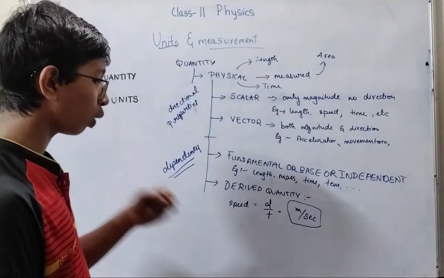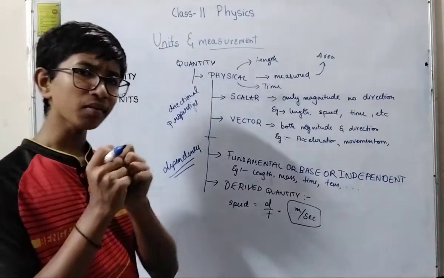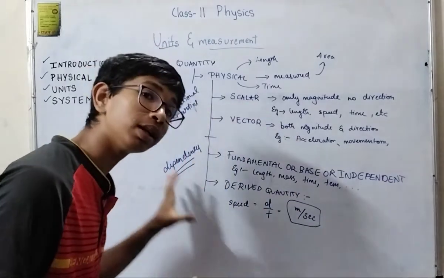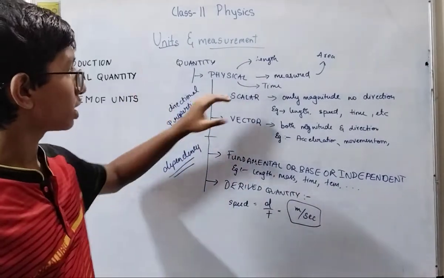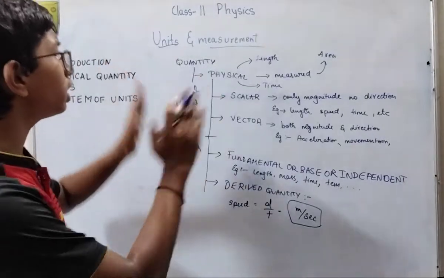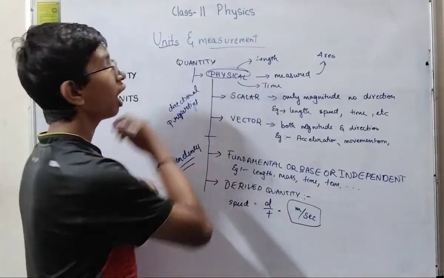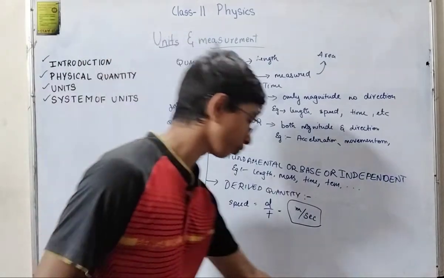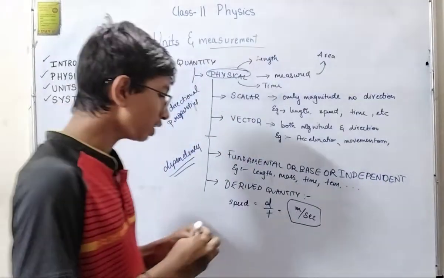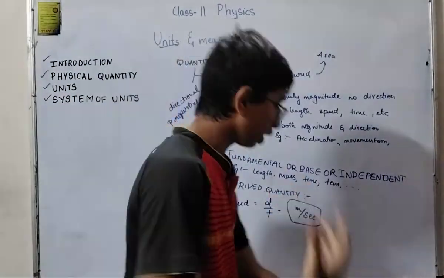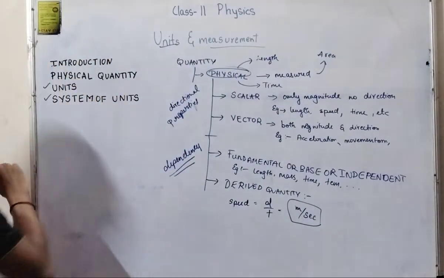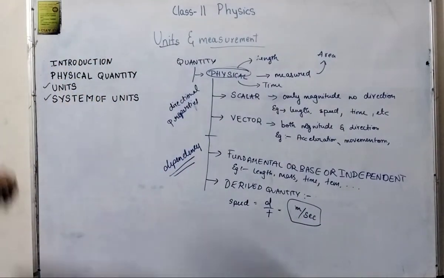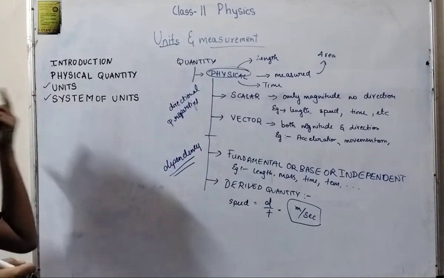So we have now unfolded the topic of fundamental and derived quantity as well as scalar and vector completely. Now let us go to the next topic. So we have completed our introduction, we have completed our physical quantity. Now let us go to the next, that is units.